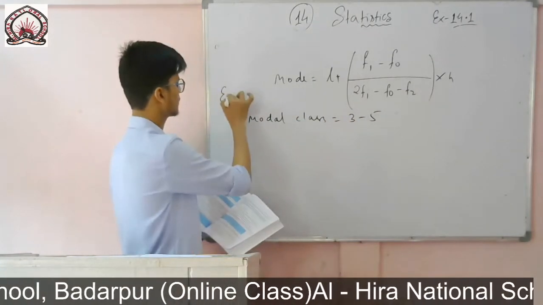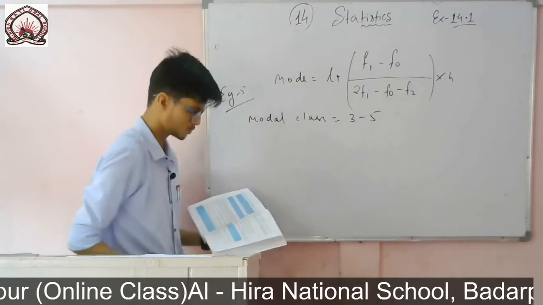I am doing example number 5 just to show how to use this formula.